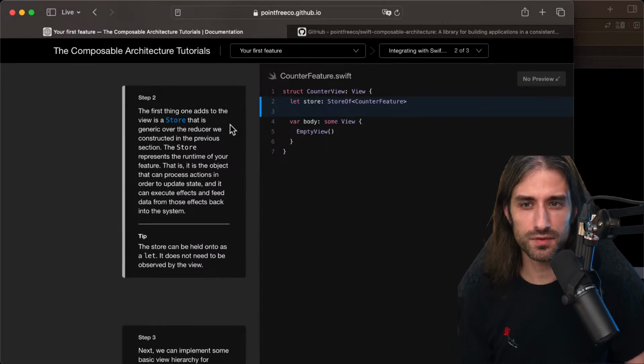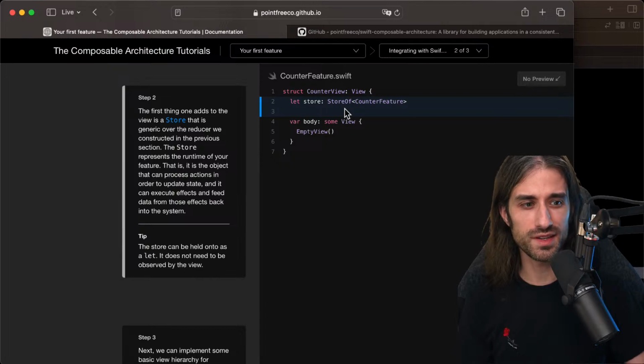Step 2: the first thing one adds to the view is a store that is generic over the reducer we constructed in the previous section. The store represents the runtime of your feature. That is, it is the object that can process actions in order to update state and can execute effects and feed data from those effects back into the system. So the keyword here is definitely runtime. The store can be held onto as a let. It does not need to be observed by the view.